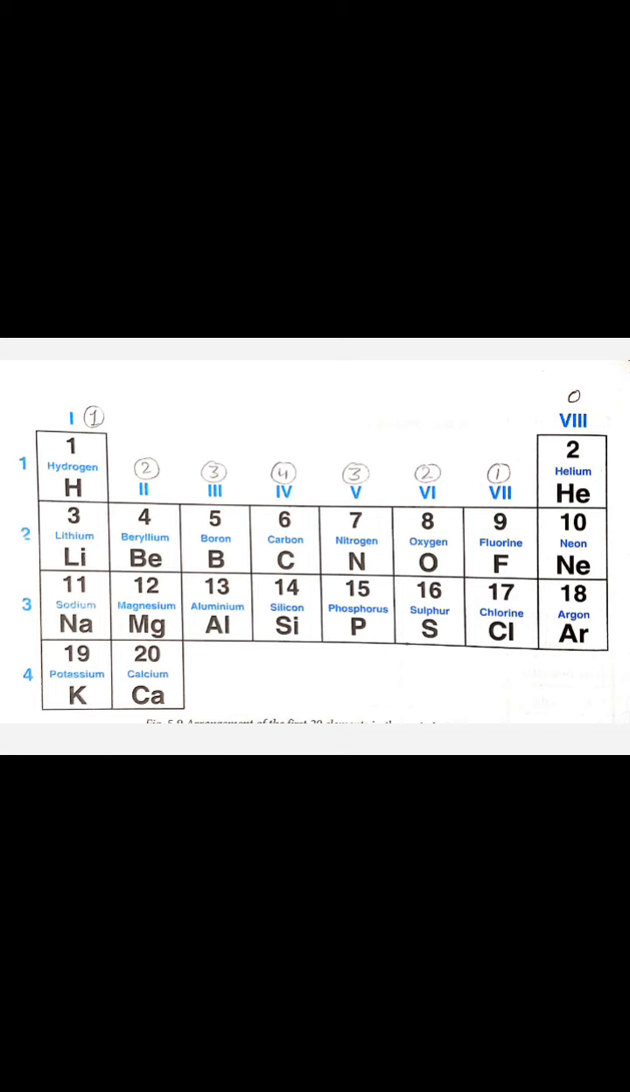And the last one, the elements in group 8th have valency 0, as they do not show combining capacity. They are inert gases or noble gases. They have already fulfilled the criteria of stability, so these are the stable ones.